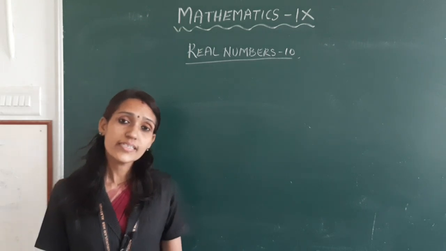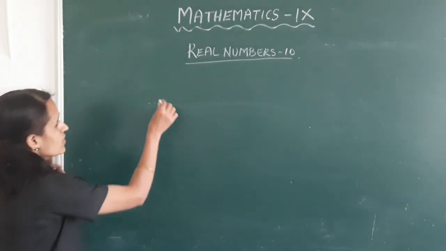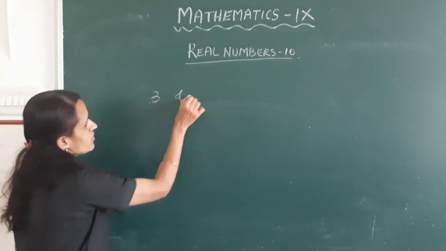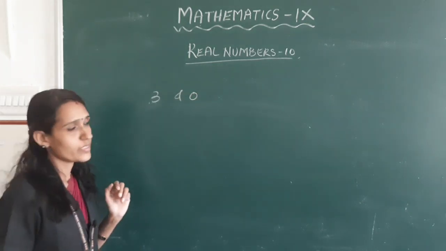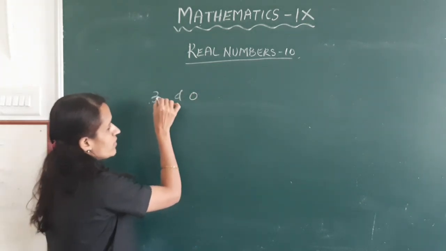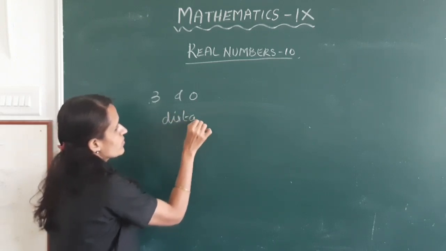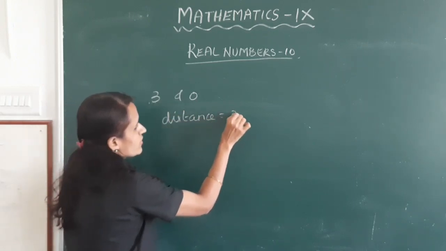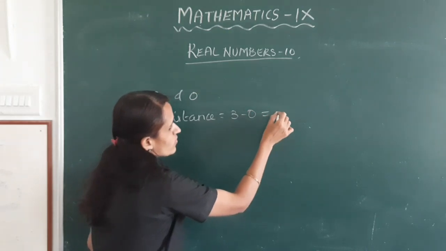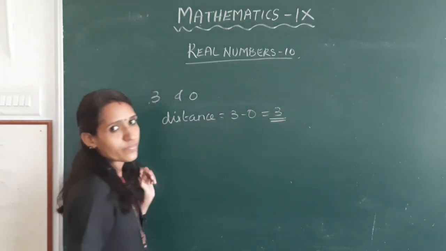Clear, children? Next, the distance between the points 3 and 0 is, here 3 is the larger number, so distance is equal to 3 minus 0 is equal to 3. Okay.